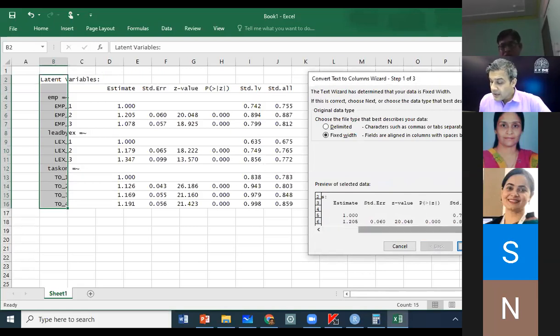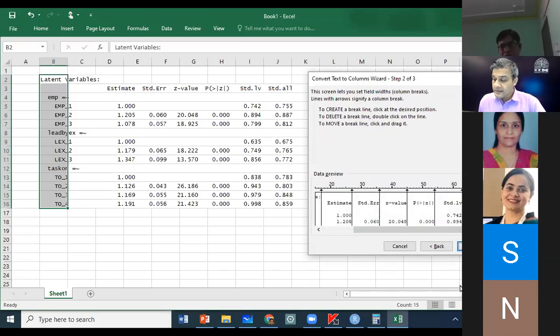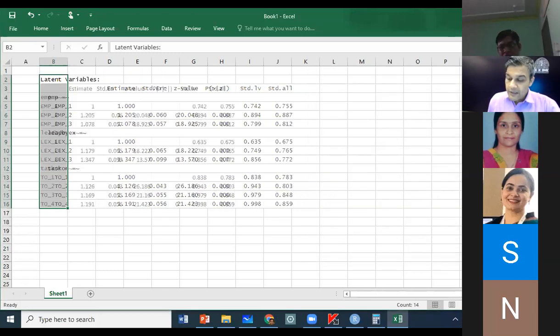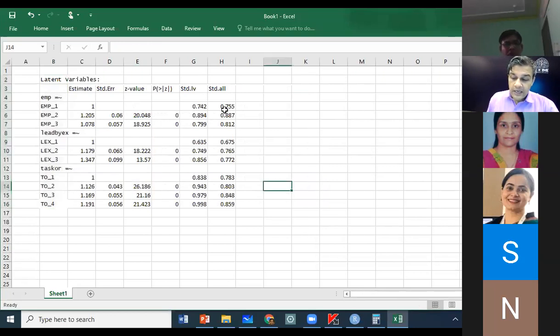Simply say next, and you will see it is breaking this text into columns. Again, click next. Leave everything default. You don't have to do anything. Just keep saying next, next, and then finish. And you will see that you have broken the text into numbers on which we will be doing our computation. Is that okay? Should I repeat this again? It's fine, sir. This is very easy.